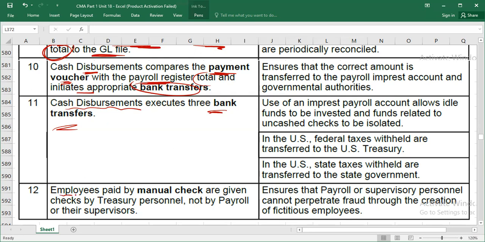Okay. Now if any employee is paid by manual check, the check is prepared by the cash disbursement department, but this is a question in the exam. The checks are issued by the cash disbursement department, but they should be handed over to the treasury, which is a finance department, and the finance department should distribute these checks. It should not be distributed by payroll and their supervisors department. It should not be distributed by payroll. Okay, I hope it is clear.